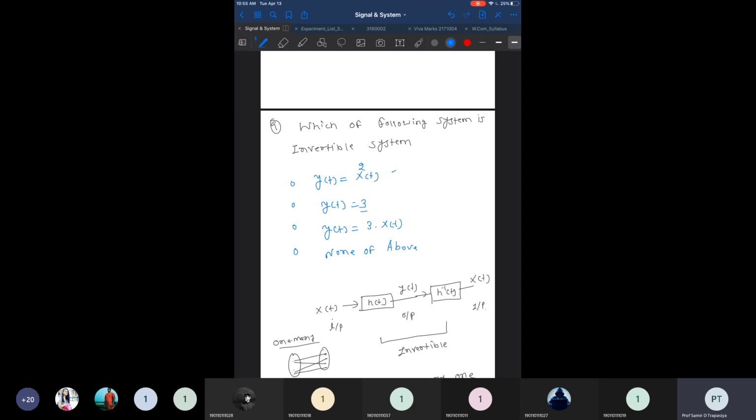But y of t is equal to 3 means 3 is coming irrespective of the input. For any input we have only a single output 3. So many inputs can give a single output. We can take x of t as 1 or 3, and irrespective of x of t we get the output 3. So that is again a non-invertible system.